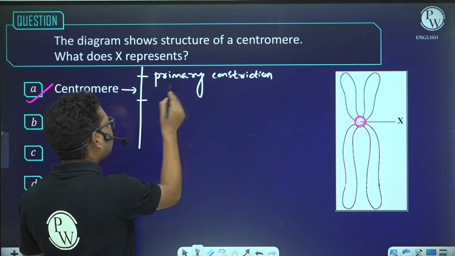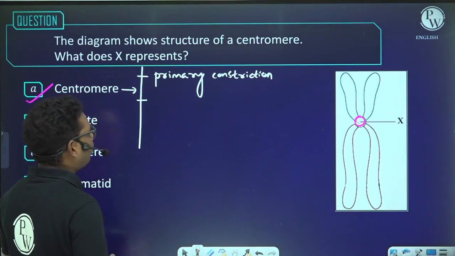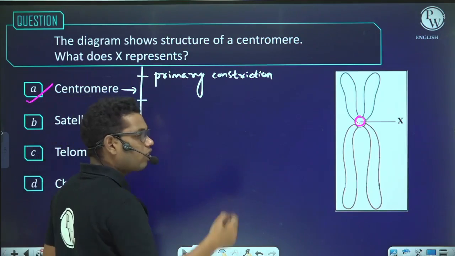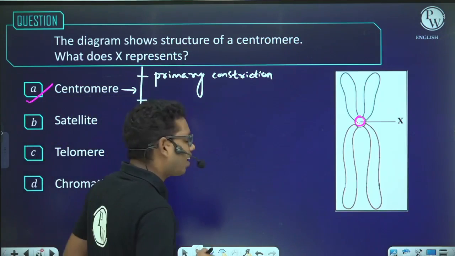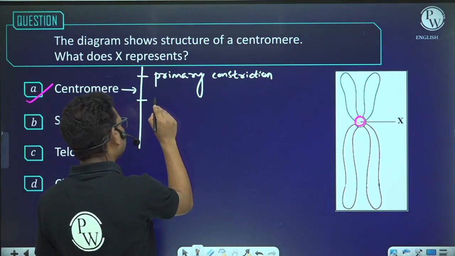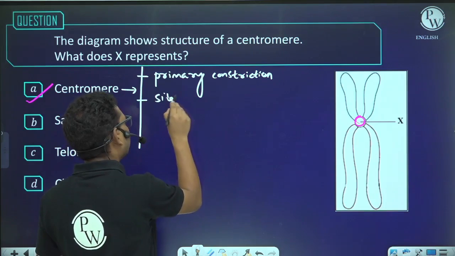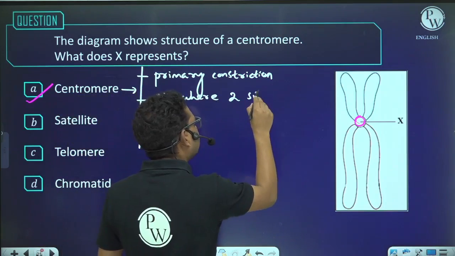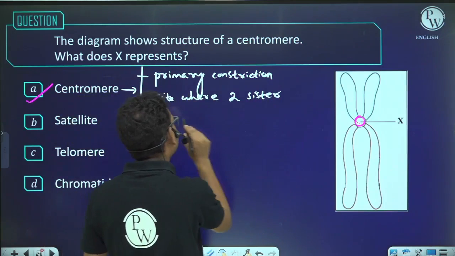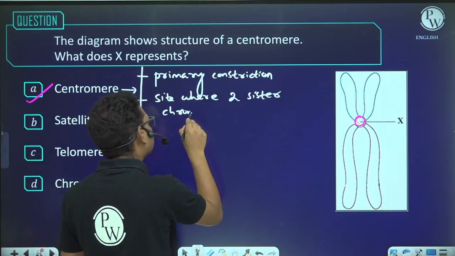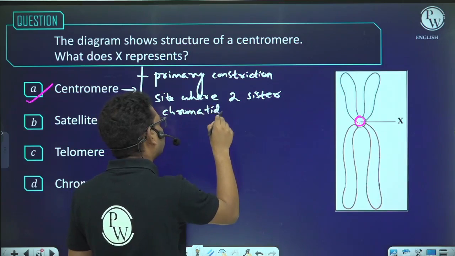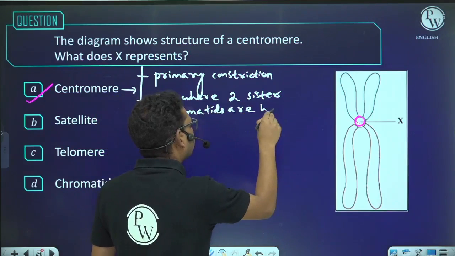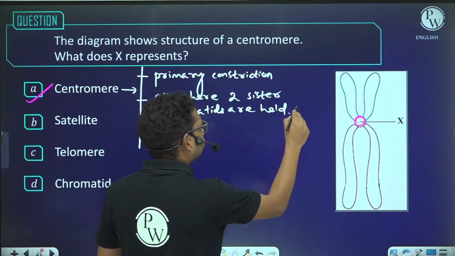And this primary constriction is the site where the two sister chromatids are attached. So I will say that it is the site where two sister chromatids are held together.